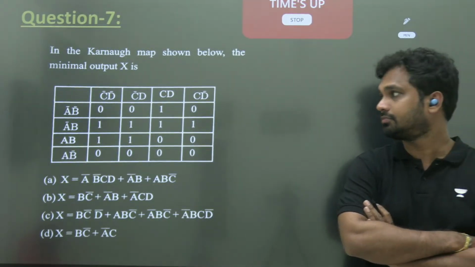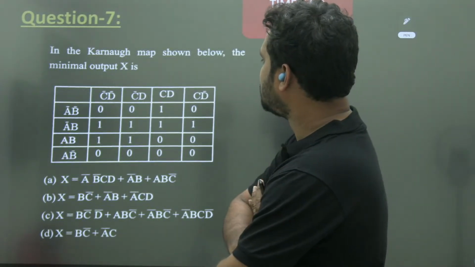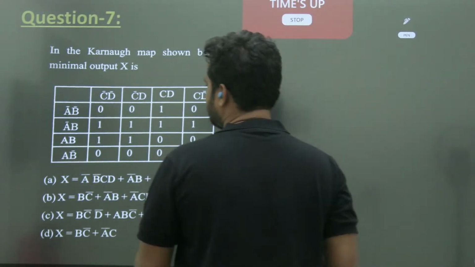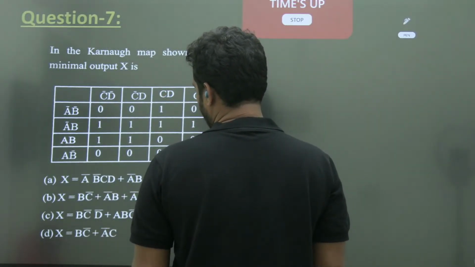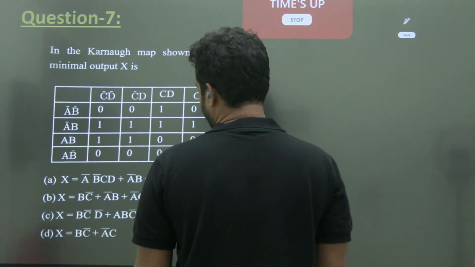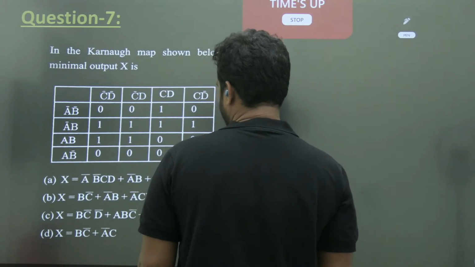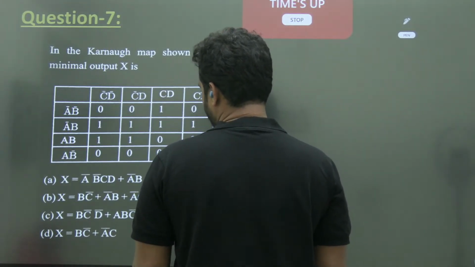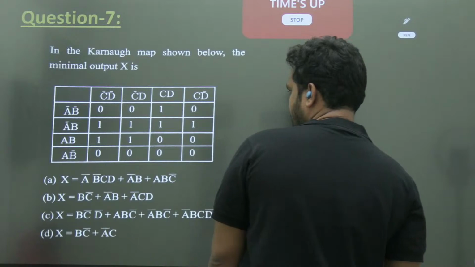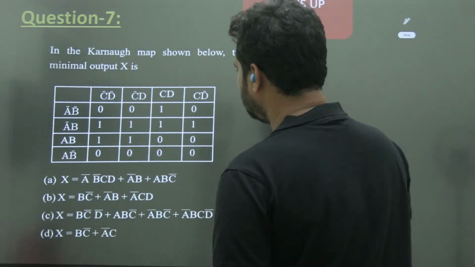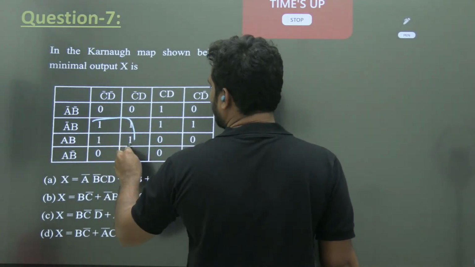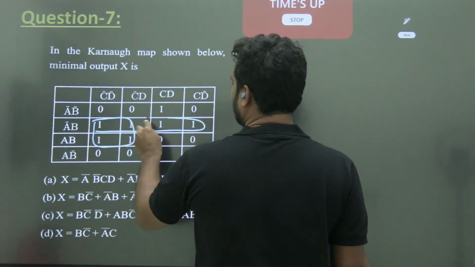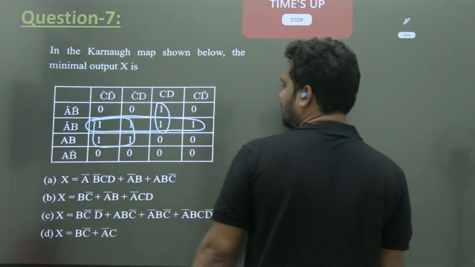Option B. So in the K-map shown, the minimal output X. Simple way: this is a quad, another quad, and a pair, right?